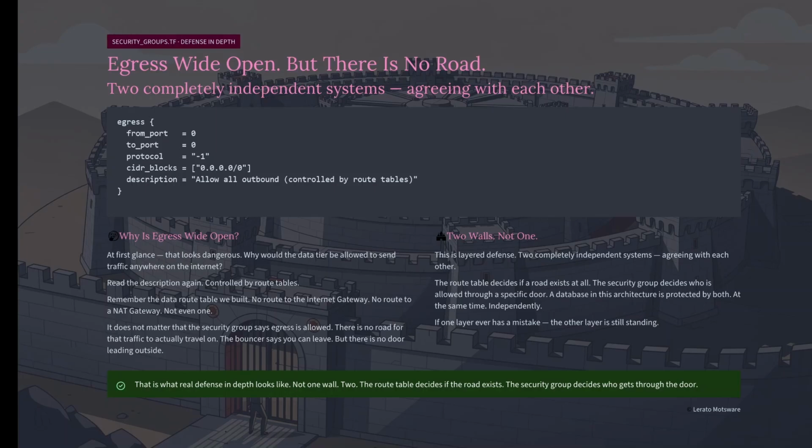This is layered defense. Two completely independent systems agreeing with each other. The route table decides if a road exists at all. The security group decides who is allowed through a specific door. A database in this architecture is protected by both at the same time, independently. If one layer ever has a mistake, the other layer is still standing. That is what real defense in depth looks like, not one wall, two.